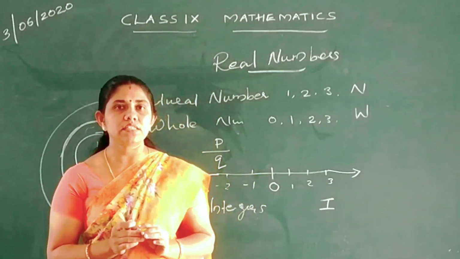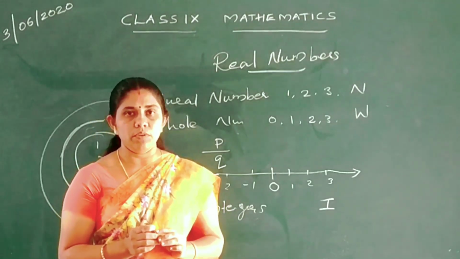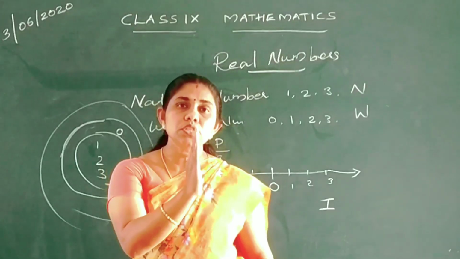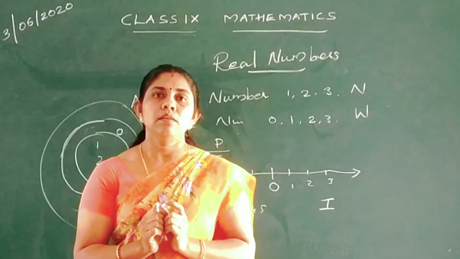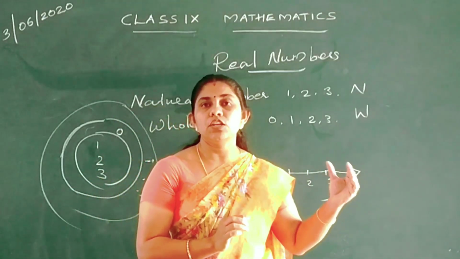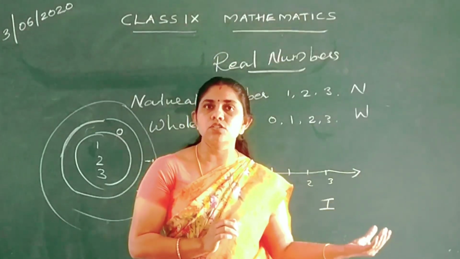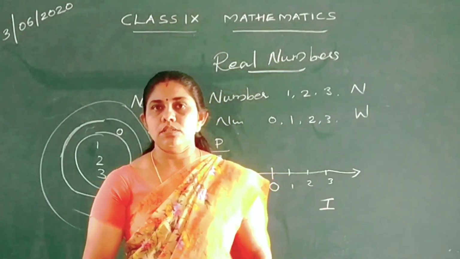Minus 2 by 3 is a fractional number? No, it is a rational number, because all the positive fractions come under the fractional numbers, and 0. If you include negative fractions also, we will get the rational numbers.